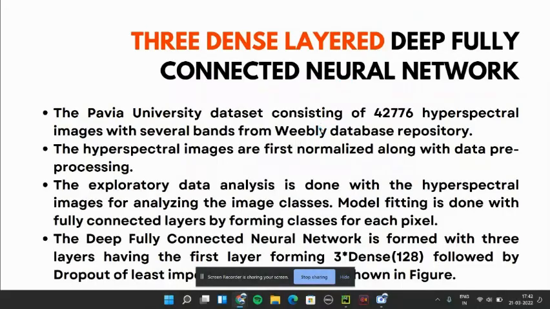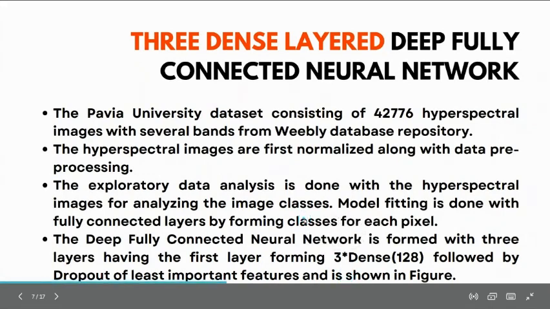Thank you, Suhas, for the introduction and literature survey. Myself, Uday Kocherla, I'm now going to continue with how we are going to achieve this three dense layer deep fully connected neural network, the working model, the step-by-step procedure, and the method we are going to follow in this model. First, we are going to make use of the dataset of 42,776 hyperspectral images of Pavia University, along with the several bands from the database repository.